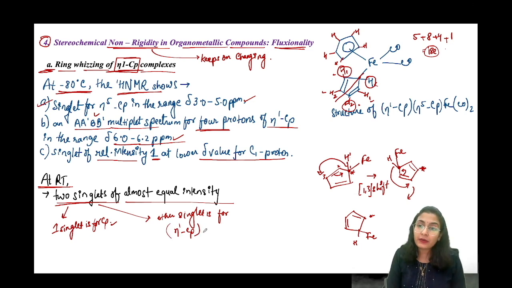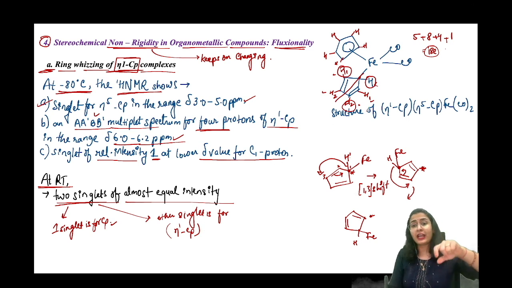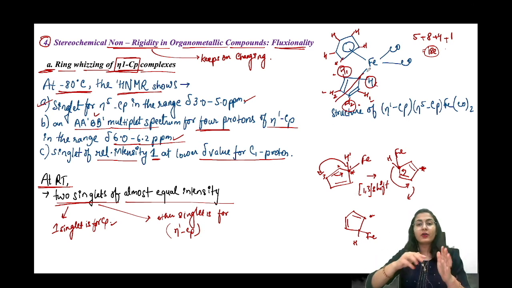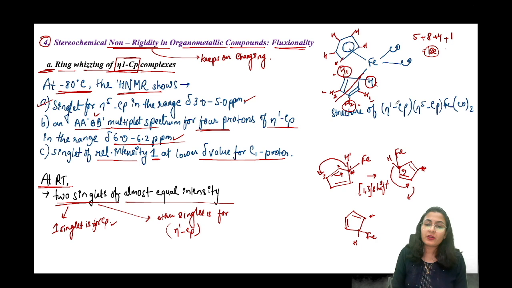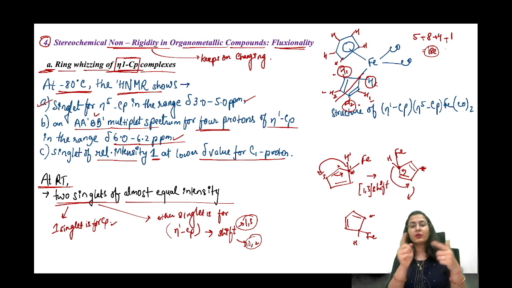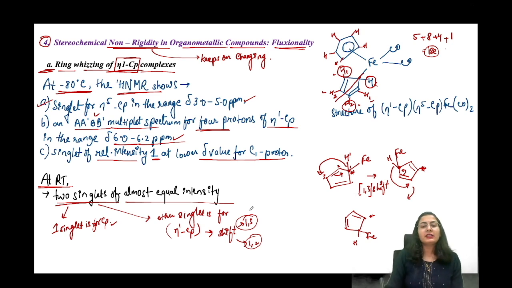Why? Because this eta 1 CP has these hydrogens rendered the same because of the ring whizzing. It is obviously eta 1, but the ring keeps on changing, because of this shift. One singlet for eta 1 CP. Which shifts are happening? Either 1-3 shift or 1-2 shift. Because of these shifts, it will be doing a ring whizzing, and because of that all the protons will become the same. So another singlet for this is the concept of ring whizzing.